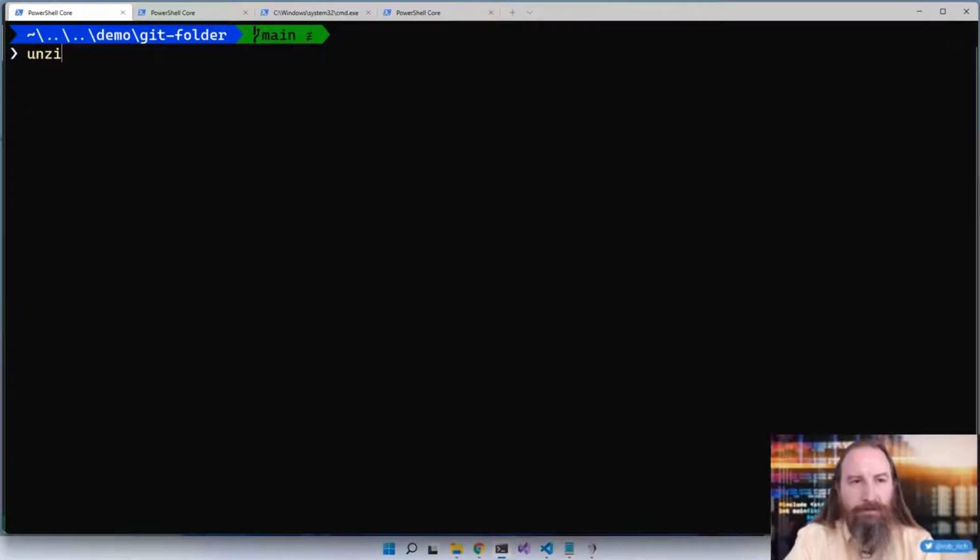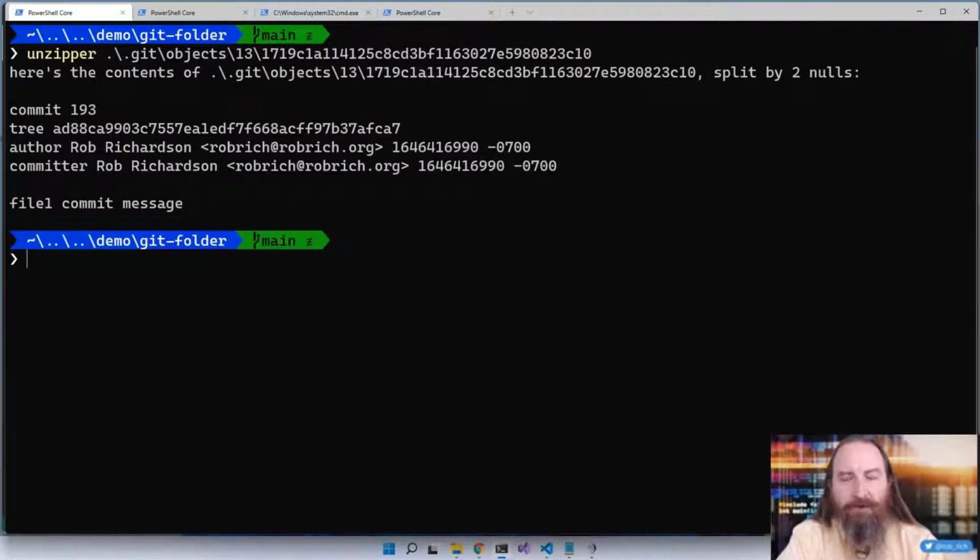So unzipper, I'm going to get into the .git folder and into objects and into the 13 folder, and let's unzipper this object. So it looks like I have this content. It's a commit. I have 193 bytes in this message. It references a tree node. It has the author details and committer details, which in this case are both me. So here's my name and email, the date and time zone. And so we've got a lot of content here about that commit.